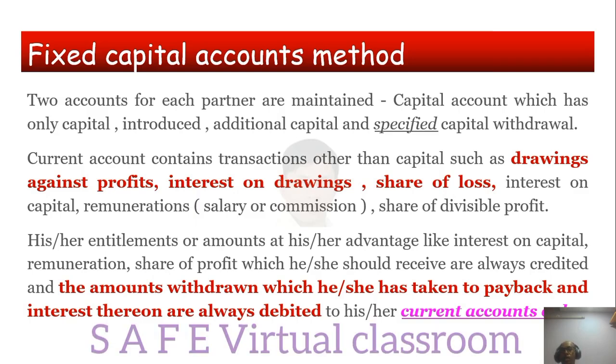Whatever is at his disadvantage, which he or she has taken, the amounts withdrawn, which she has to repay, and interest thereon, interest on drawings, are all debited. So it will be on the left side. So be careful, all these things will go to current account. Either you can remember it this way, or you remember the debit and credit aspect: debit the receiver, credit the giver, because capital accounts are personal accounts. You have to follow the debit the receiver, credit the giver concept, which you have already studied in class 11.